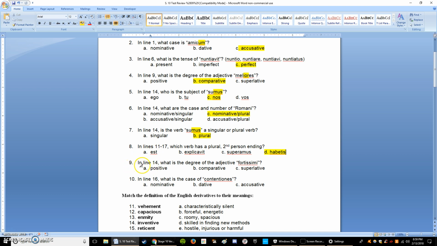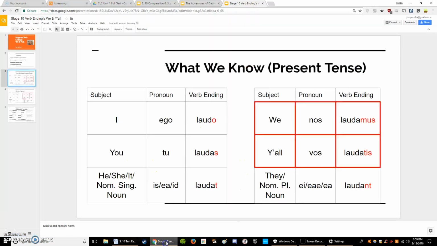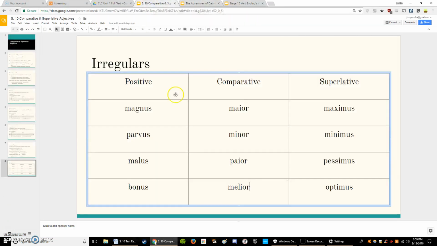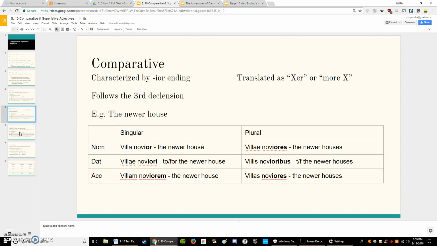All right. Number 9, in line 14, what is the degree of the adjective fortissimi? Okay, well, if we go back and look at our notes, let's go back and look at our comparative and superlative notes. So we know from before that IOR tells us that it's comparative.